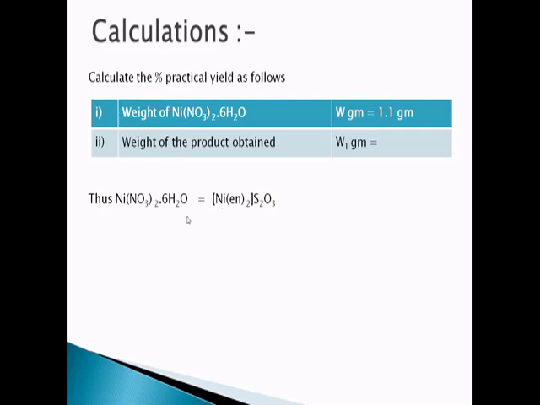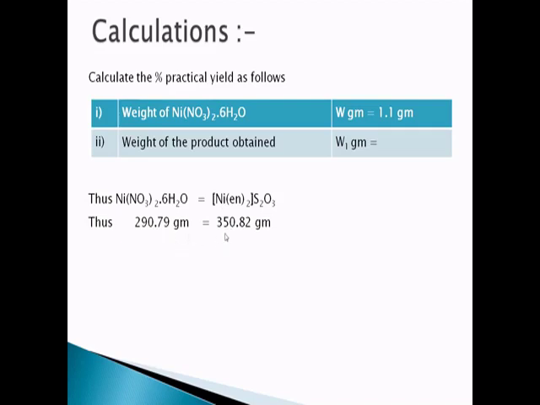The mass of nickel nitrate is 290.79 grams, whereas the mass of the complex is 350.82 grams. So 1 mole of salt corresponds to 1 mole of complex, and therefore their masses are equivalent: 290 grams of nickel salt and 350 grams of complex.